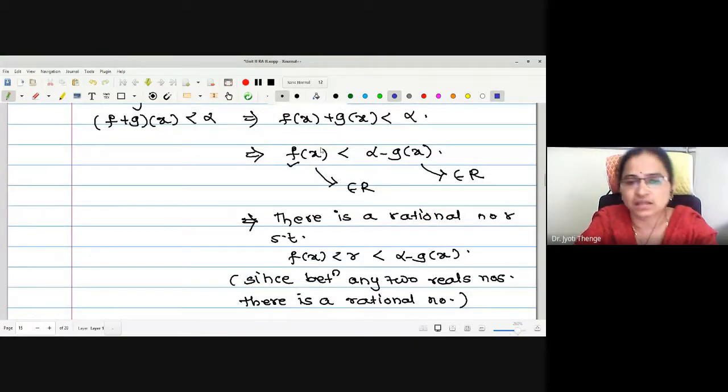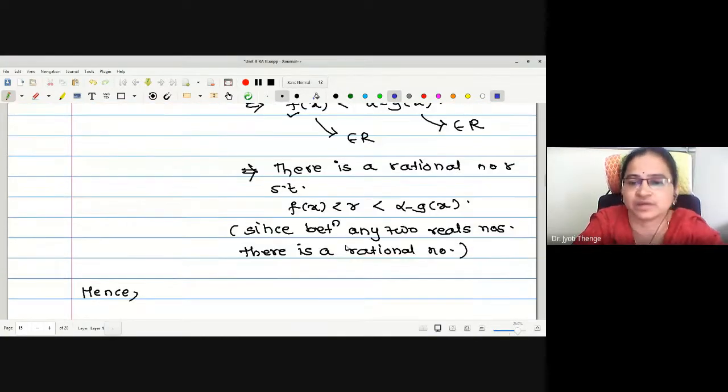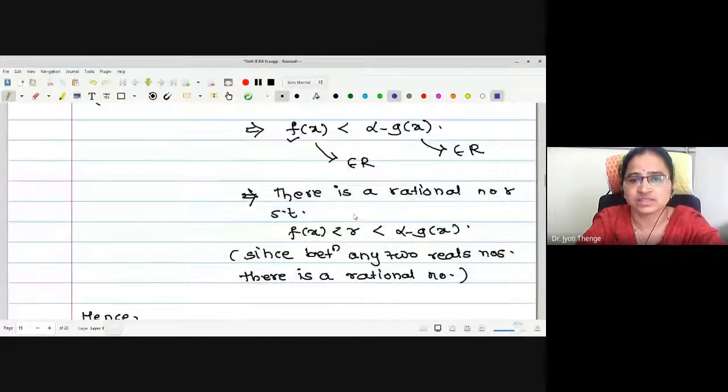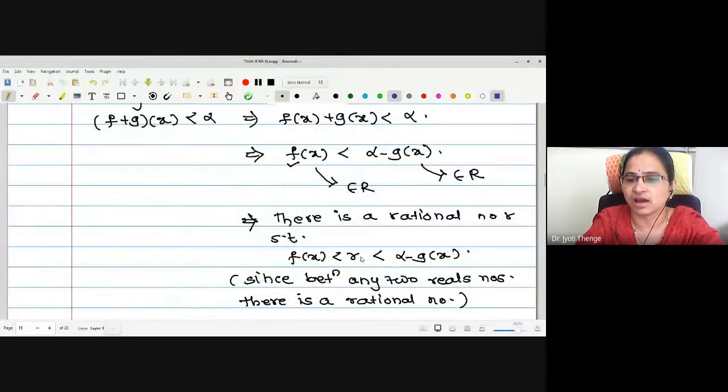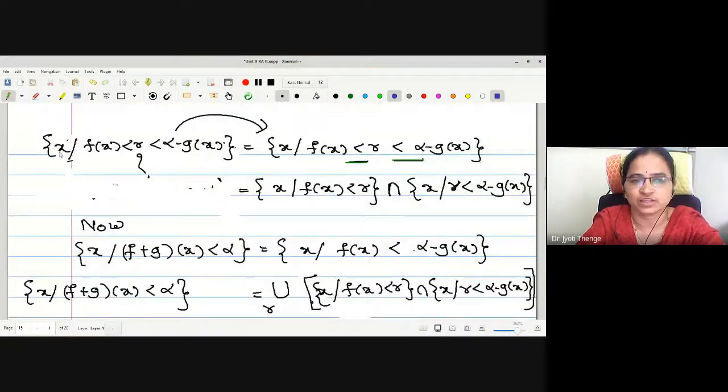Now, these are two real numbers. In between the two real numbers, we have written one rational number due to the density property, right? Then the set can be written as the collection of x such that f of x less than r less than alpha minus g of x.